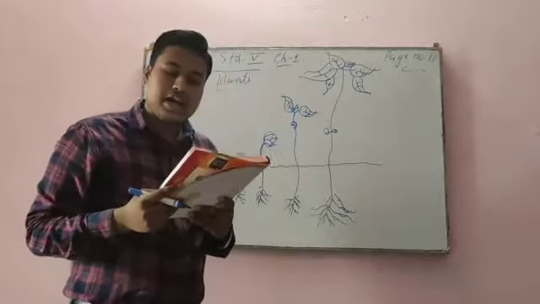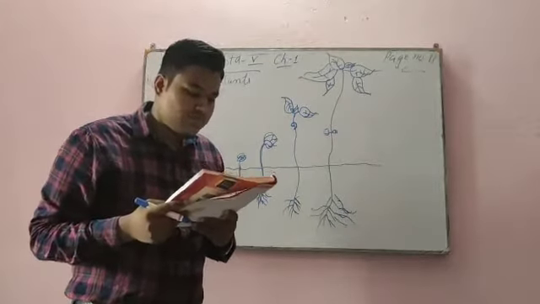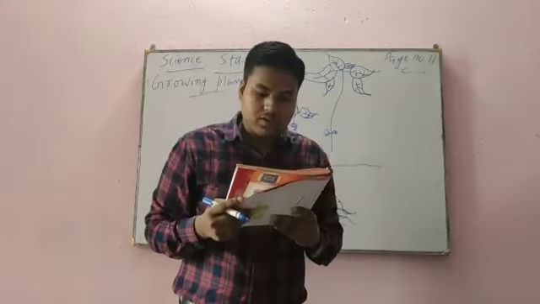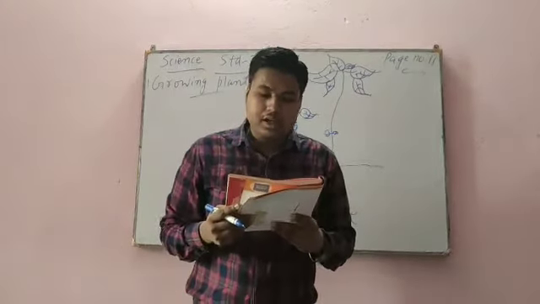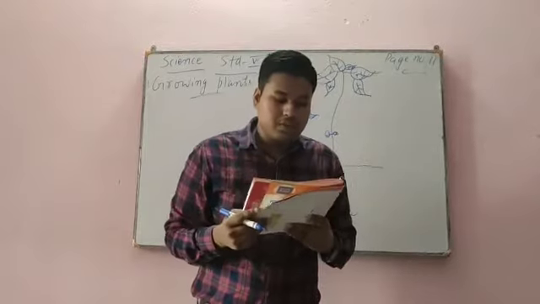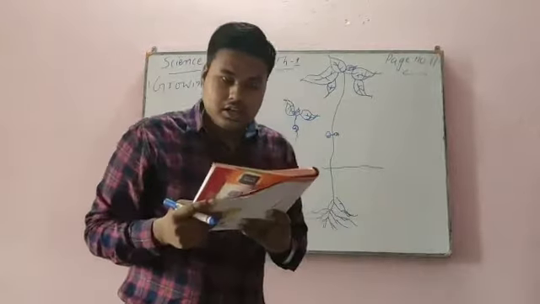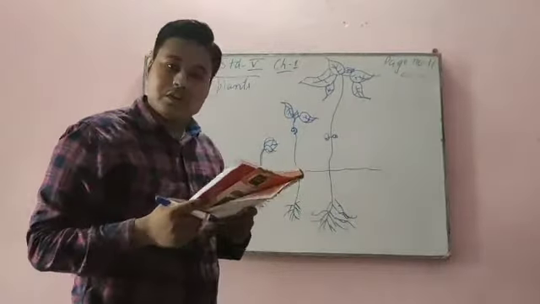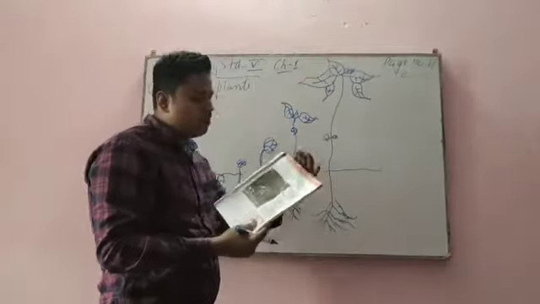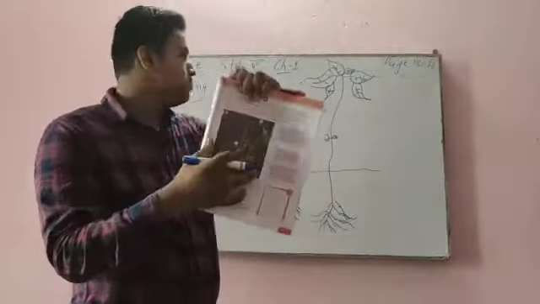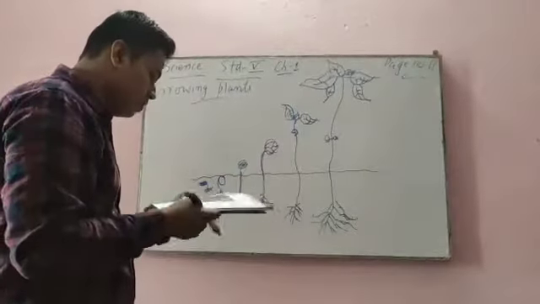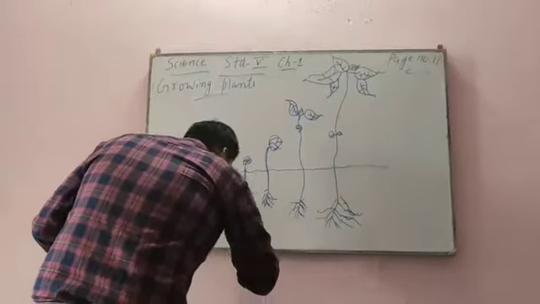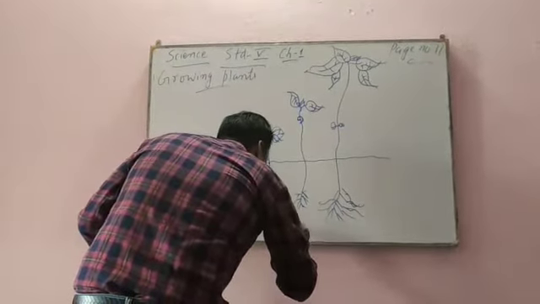Seeds that get the right amount of air, water and warmth provided by the sun germinate and develop into a new plant called a seedling. The process by which a new plant grows out from a seed is called germination. This topic I have already taught you, but I am doing revision for you also. Now see, I have already drawn this picture for you. This picture is seed germination.